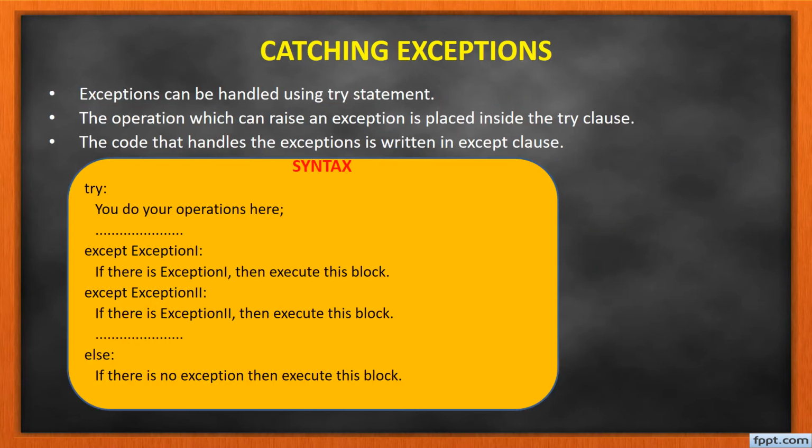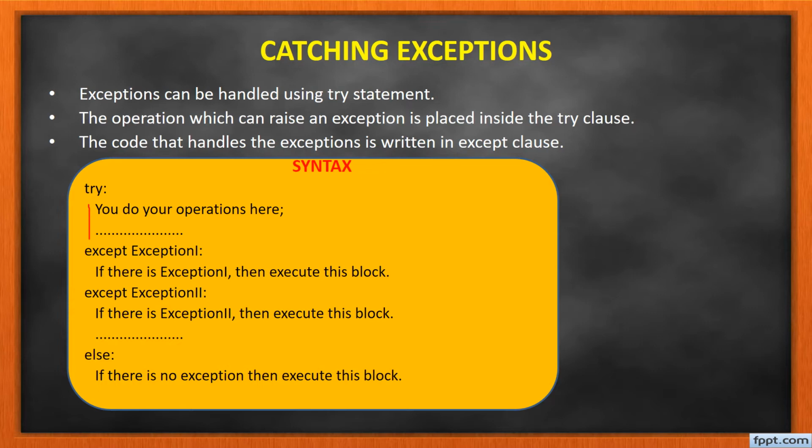Now let us see how to catch these exceptions. Exceptions can be handled by using the try statement. The operation which can raise an exception, we place inside the try clause. The code that handles the exception is written in the except clause. So this is the syntax for handling exceptions: try means your operations or code here, and here is except exception 1.